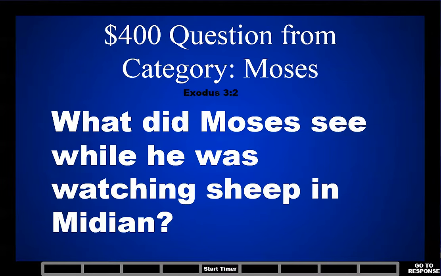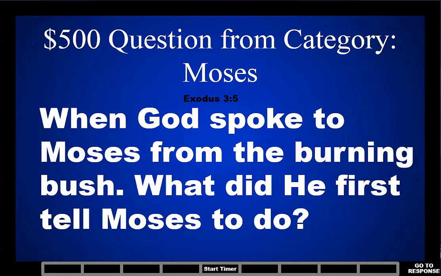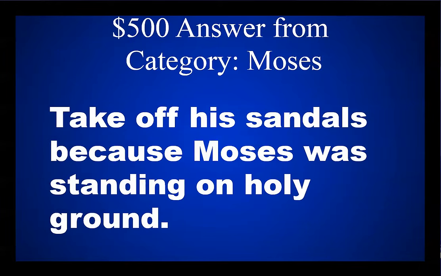$400 question from category Moses. What did Moses see while he was watching sheep in Midian? A bush that was on fire, but it did not burn. $500 question from category Moses. When God spoke to Moses from the burning bush, what did he first tell Moses to do? Take off his sandals because Moses was standing on holy ground.